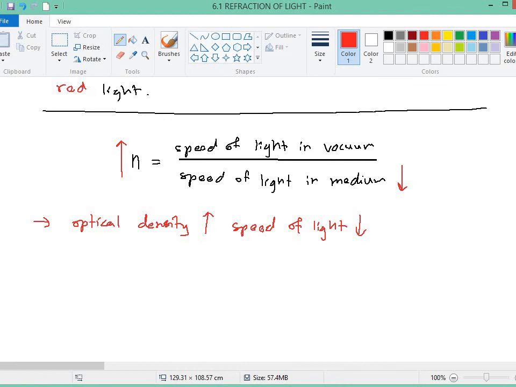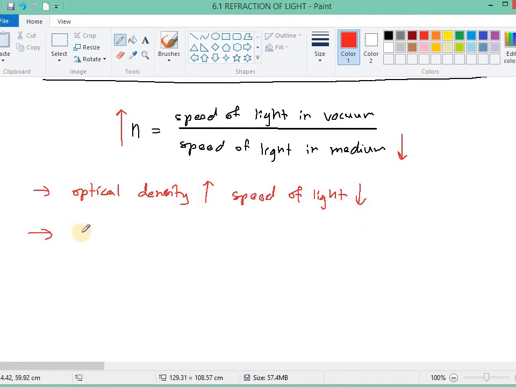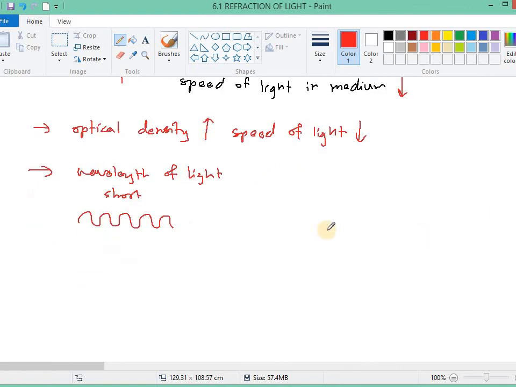Okay, so second is wavelength of light. So you can think like, okay, if the wavelength of light is short, it is difficult to pass through. Why difficult to pass through? Difficult to propagate through the medium.